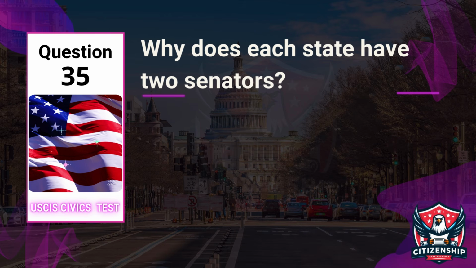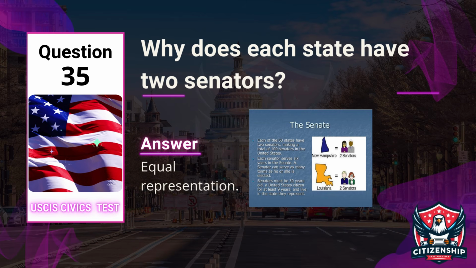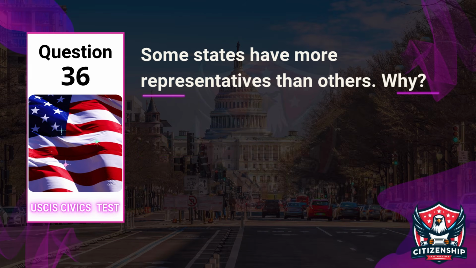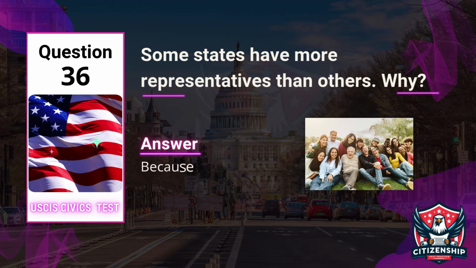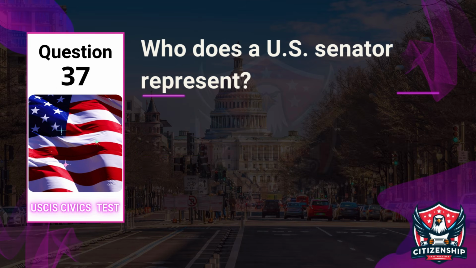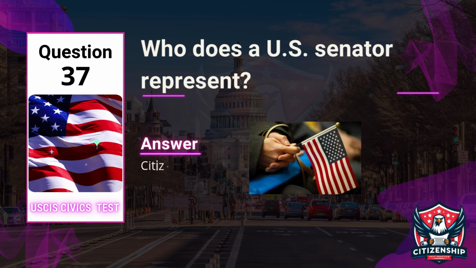Why does each state have 2 senators? Answer: equal representation. Question 36. Some states have more representatives than others. Why? Answer: because they have more people. Question 37. Who does a U.S. Senator represent? Answer: citizens of their state.